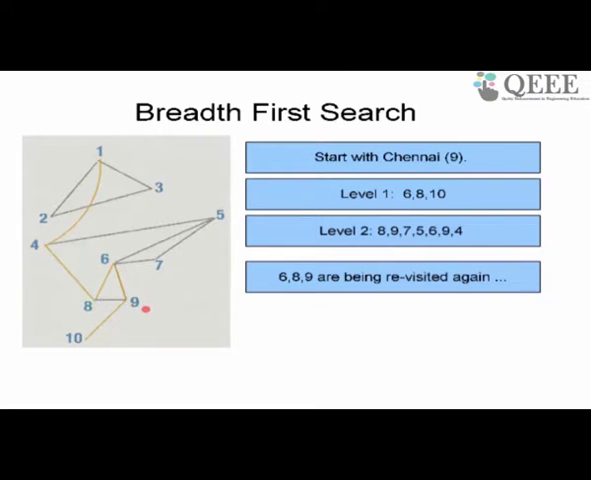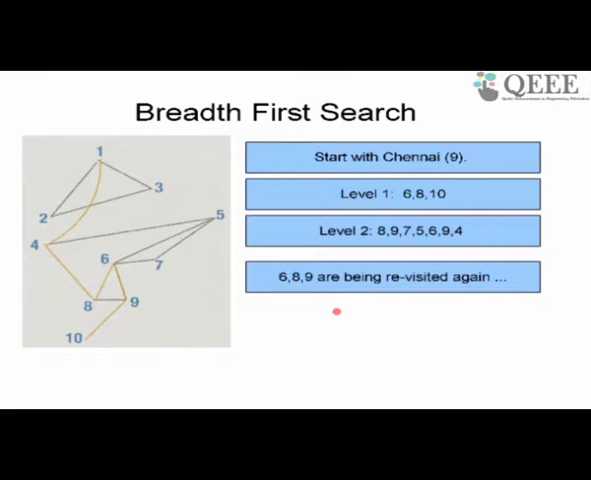Okay. So if I start with Chennai, for example, which is 9, I look at those nodes which are one step away, one edge away. So I see that 6, 8 and 10 are one edge away from 9. So I write 6, 8 and 10 in what is called level 1. This is level 0. Chennai is at level 0. This is level 1: 6, 8 and 10. Level 1 means one edge away.